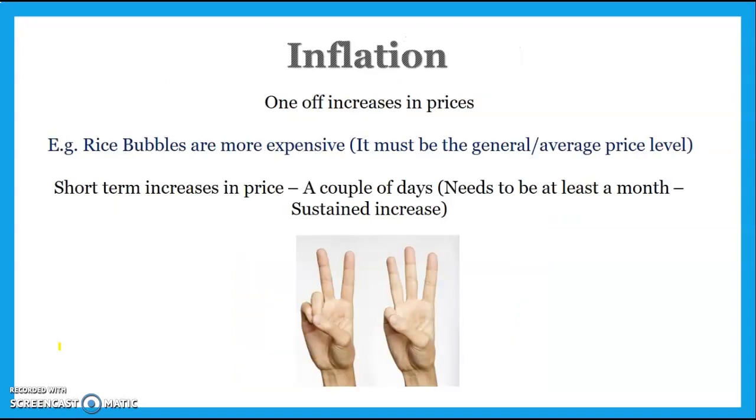Inflation does not include one-off increases in price. So if it's just random products that are increasing in price, it has to be an increase in the average level of prices. So the majority of products have to be increasing in price, not just random products. It also doesn't include just if the price goes up for a couple of days and then drops back down. It has to be a sustained increase in the average prices in the economy.